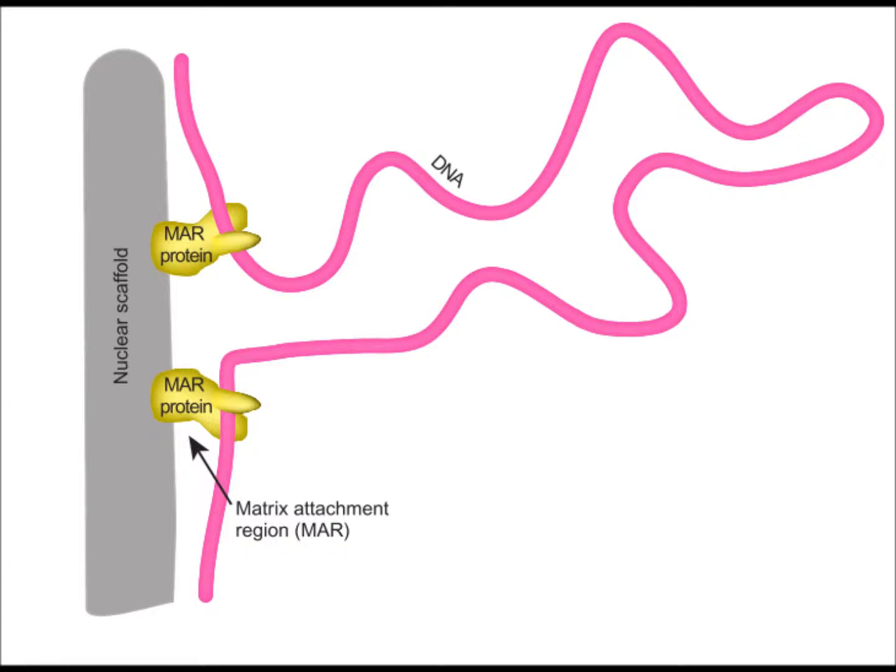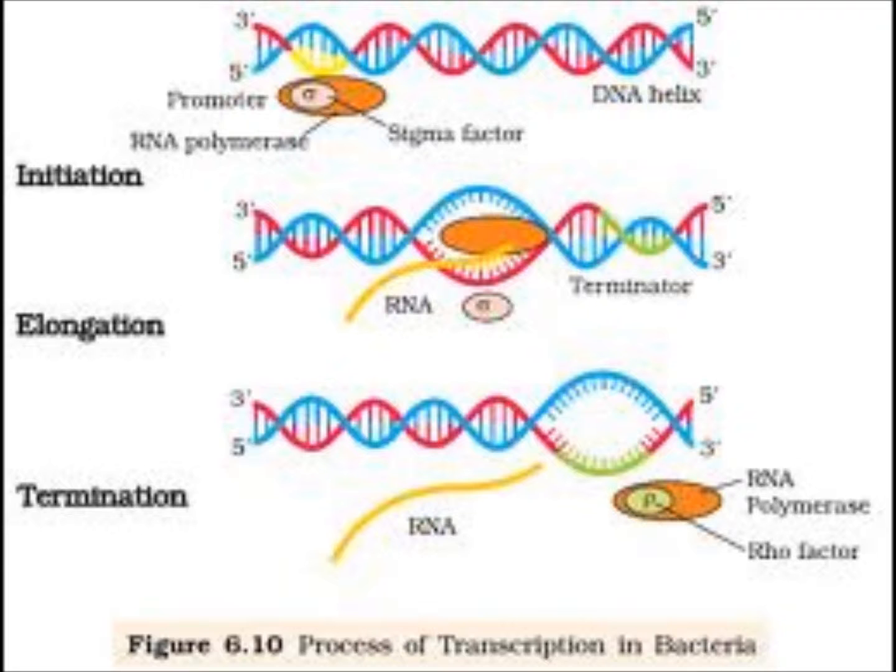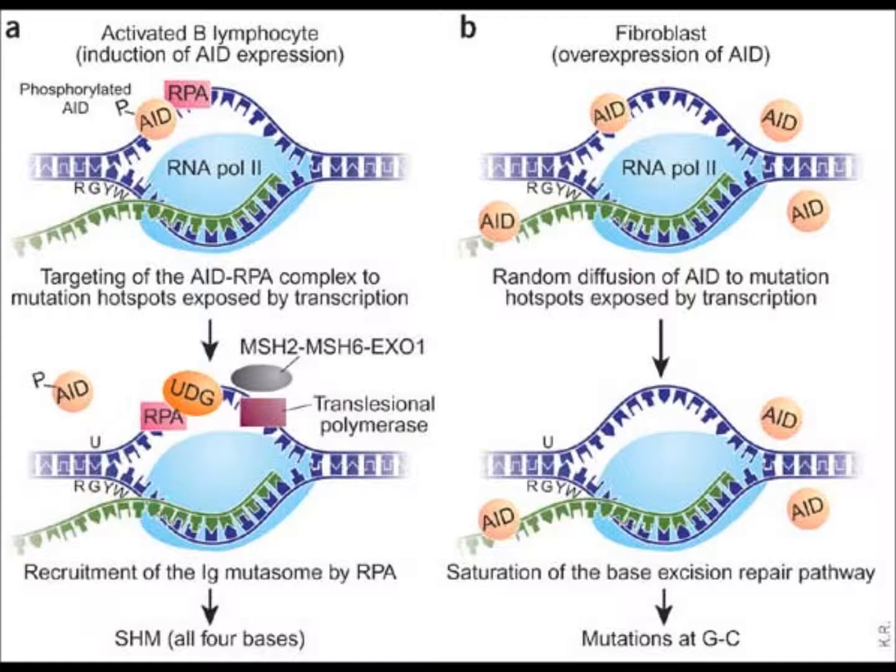After binding to the promoter, the RNA polymerase opens up an adjacent area of the double helix to expose the nucleotides on a small stretch of DNA on each strand. One of the two exposed DNA strands serves as a template for complementary base pairing with RNA nucleotides. Therefore, guanine, cytosine, thymine, and adenine in the DNA would signal the addition of cytosine, guanine, adenine, and uracil, respectively, to the RNA.